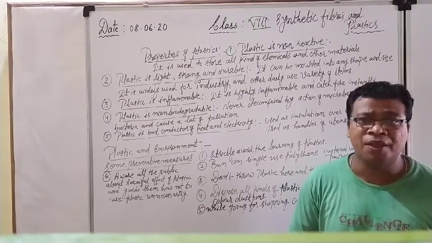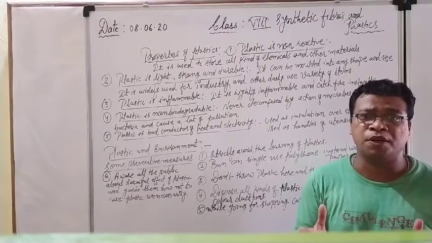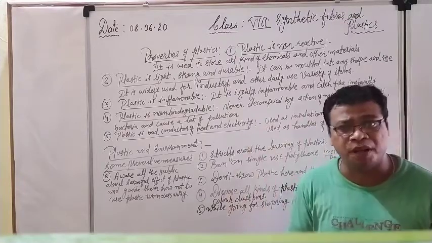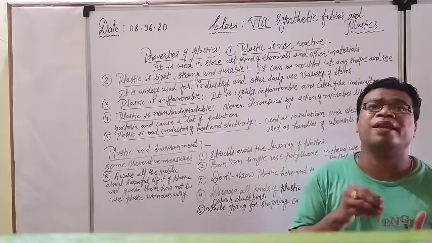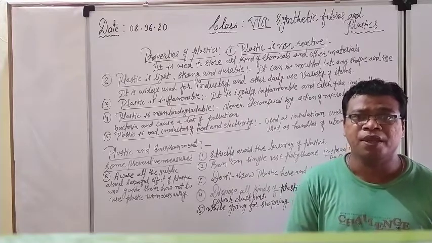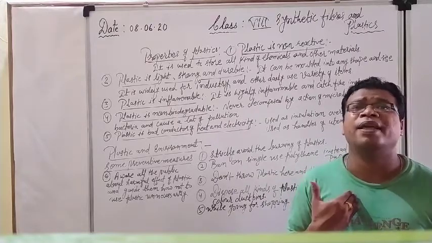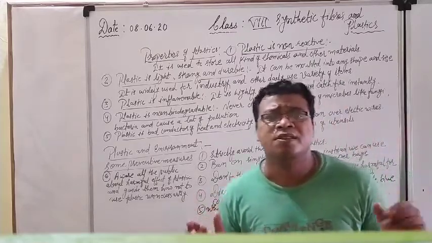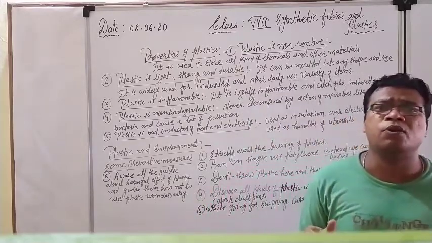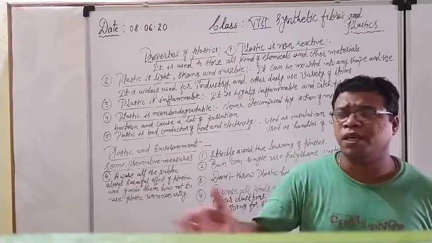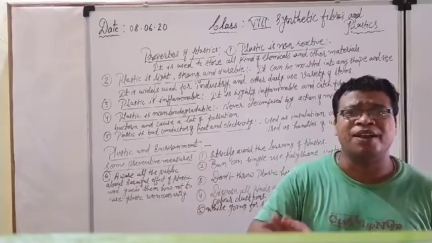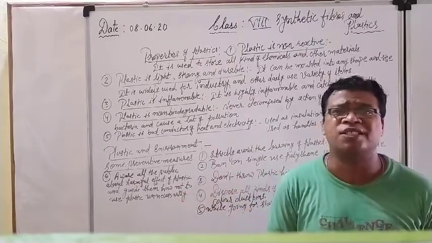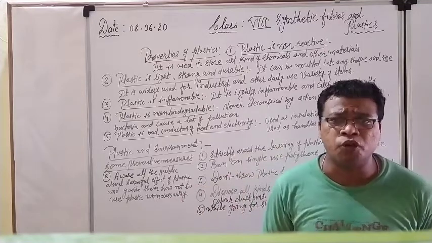fungi and bacteria, and it is not possible to convert plastic into a simpler form, and that's why it is not environment friendly. It is very harmful for our environment, and it causes a lot of kinds of pollution. Suppose we are throwing it on the soil, so it causes soil pollution. We are throwing polythene bags here and there, and whenever they reach the sewer system or drainage system, they cause water pollution.